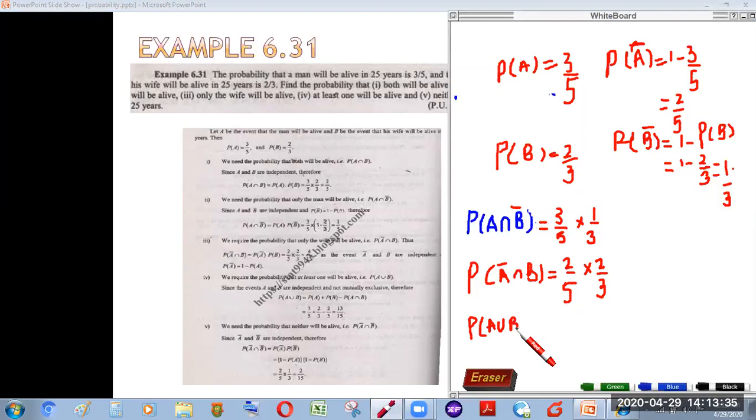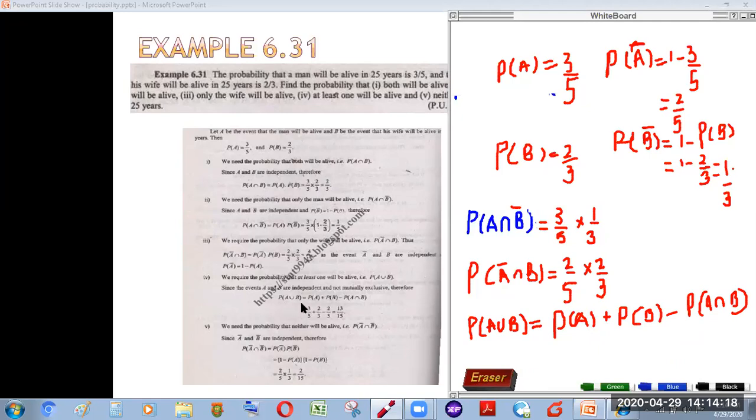If you remember in our previous lectures, I told you that with an at least or an or condition, we need to find A union B. By the addition rule of probability, it is equivalent to probability of A plus probability of B minus probability of A intersection B. Because these two events are independent, we have also found their intersection probability, here we have calculated 2/5, that both will be alive.